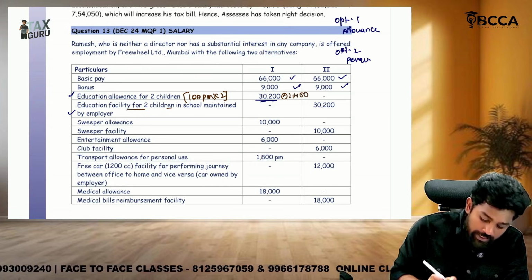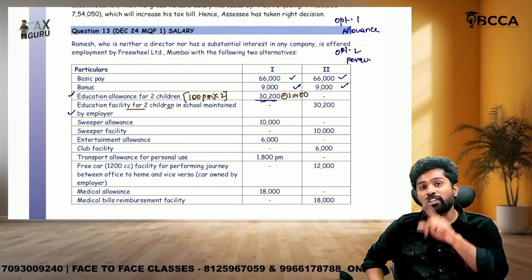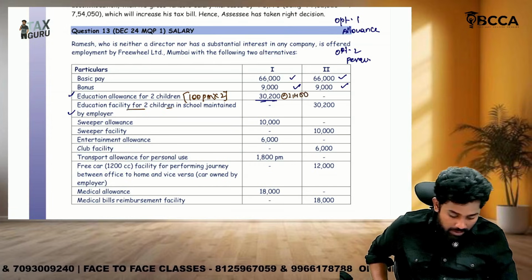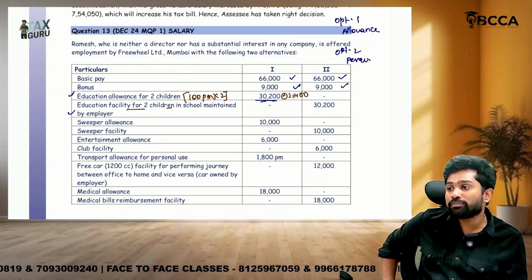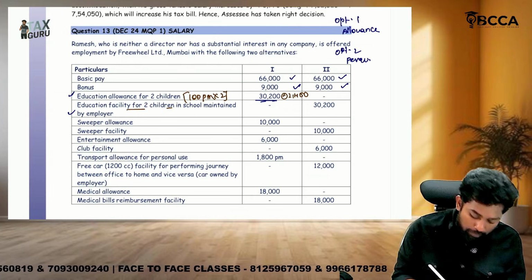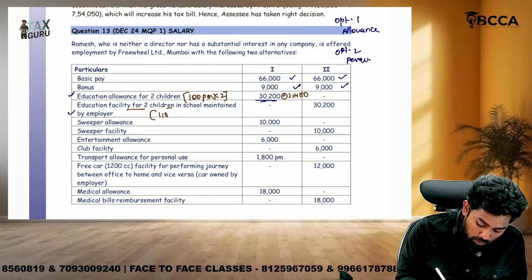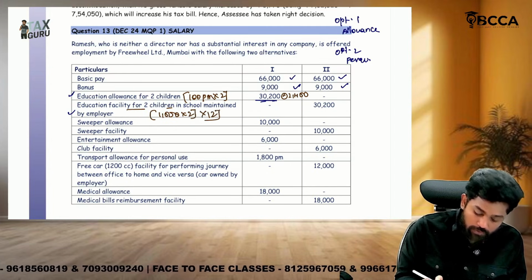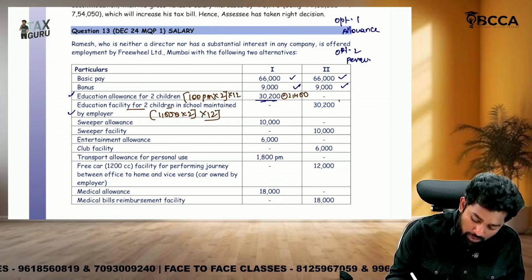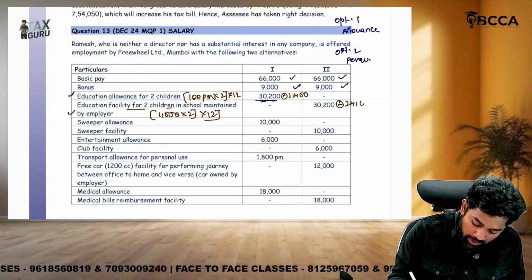But if it is given as an education facility, then per student, if they are studying in a school maintained by the employer, up to 1000 is exempted per child. Maximum 2 children, so 1000 per child into 2, into 12 months, 24,000 is exempted. So you should subtract 24,000 here.